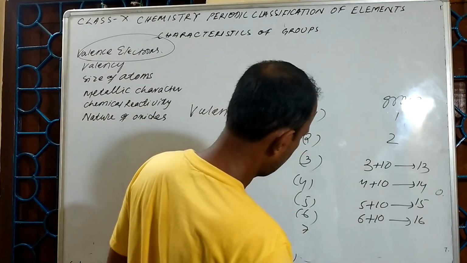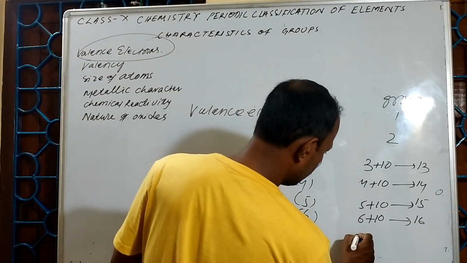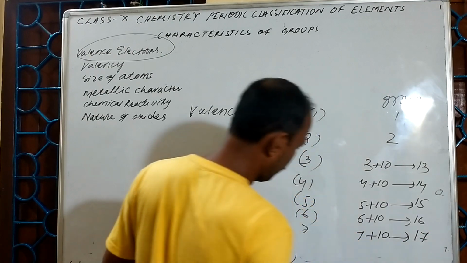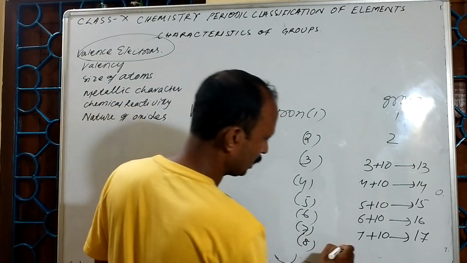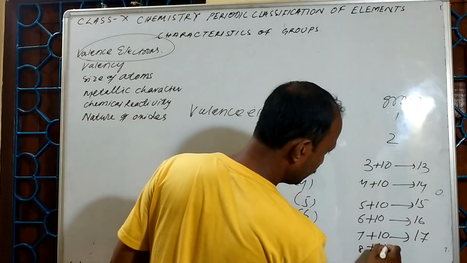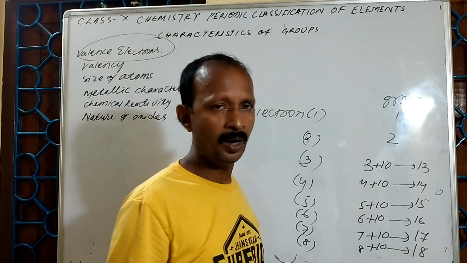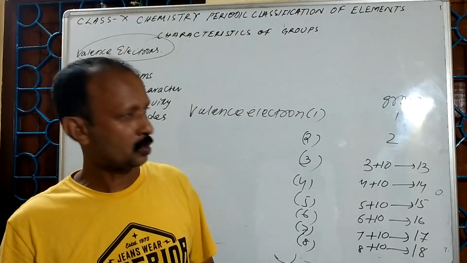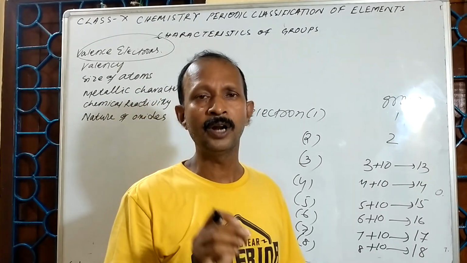If the valence electron is 7, that means I am talking about the halogens, group number 17. 7 plus 10 represents 17. If it is 8, suppose 8 valence electrons, 8 plus 10, that means it represents group number 18. So, from valence electrons, we can find the group number.